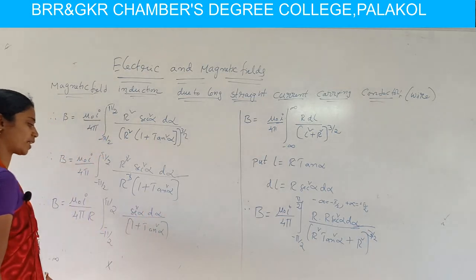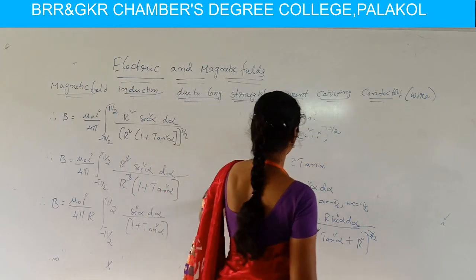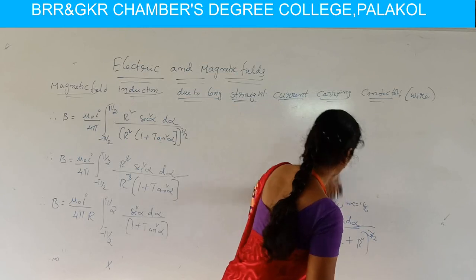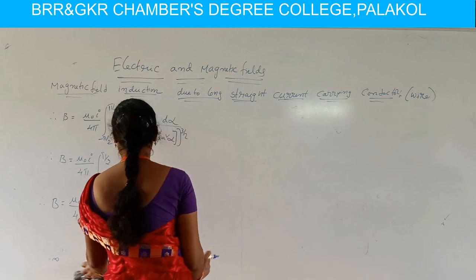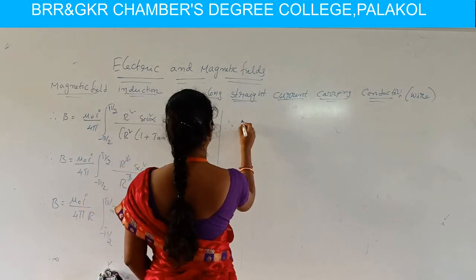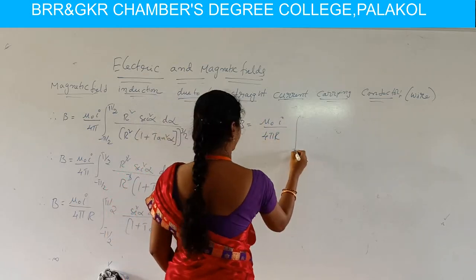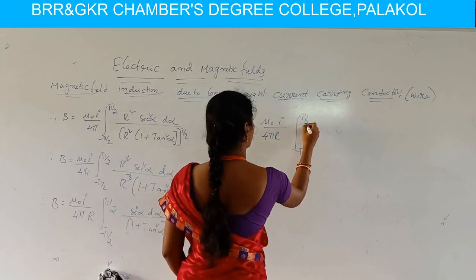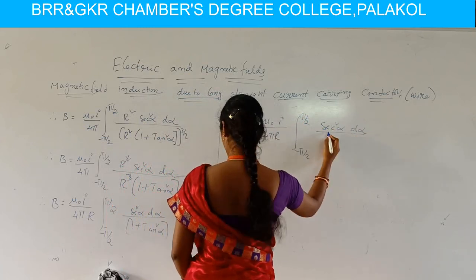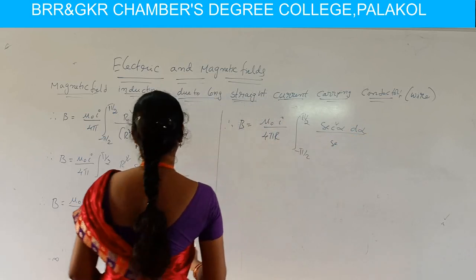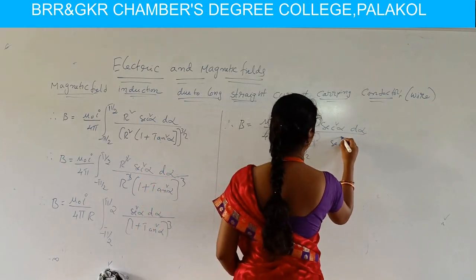Here, 1 plus tan square alpha, we know the trigonometric values, so we can write 1 plus tan square alpha as equivalent to secant square alpha. So by these changes the B value becomes B equal to mu naught I by 4 pi r integral minus pi by 2 to plus pi by 2 secant square alpha d alpha by, with the power 3 by 2, secant cube alpha.